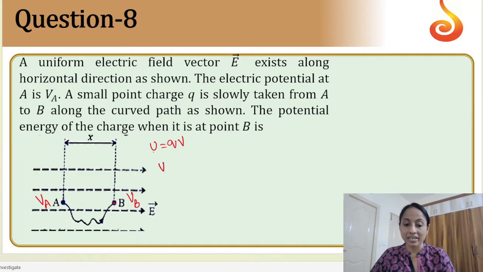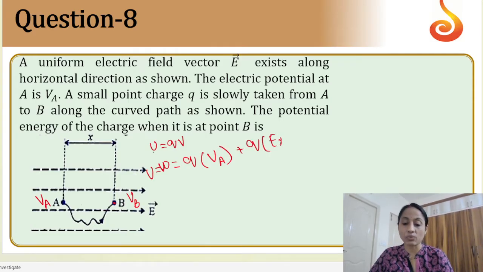If you take, it is V, which is at higher potential. B is at higher potential and A is at lower potential, and charge is taken from A to B, right? So here the work done in taking from A to B can be written as Q. Work done is always stored in the form of potential energy. So whether you calculate potential energy or work done, Q into VA plus Q into EX. What is this EX? EX is nothing but potential difference.